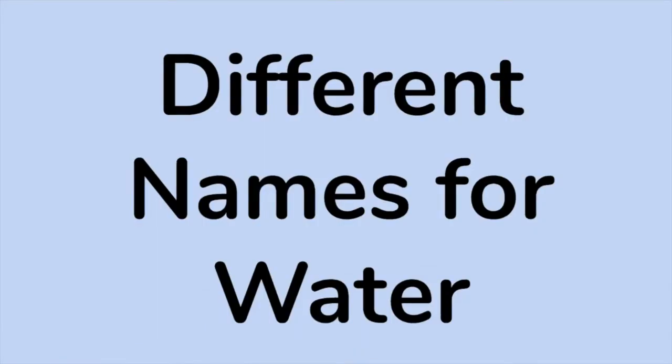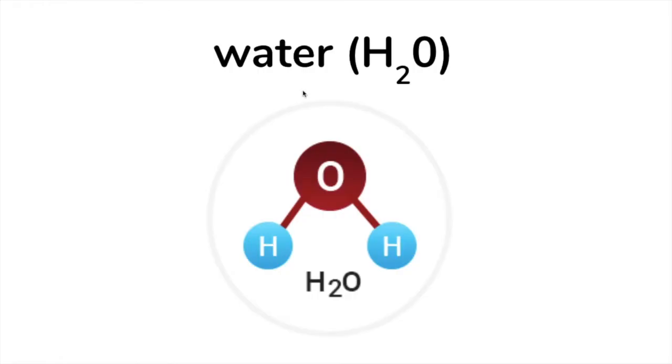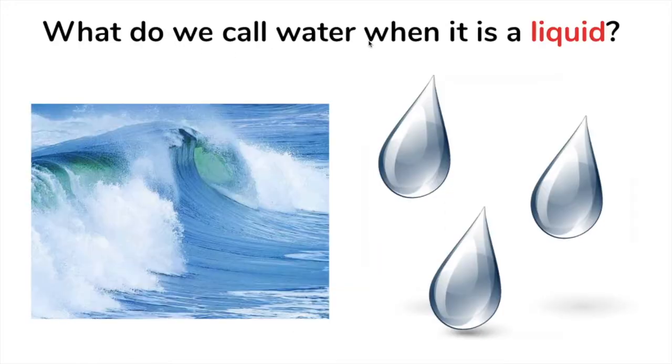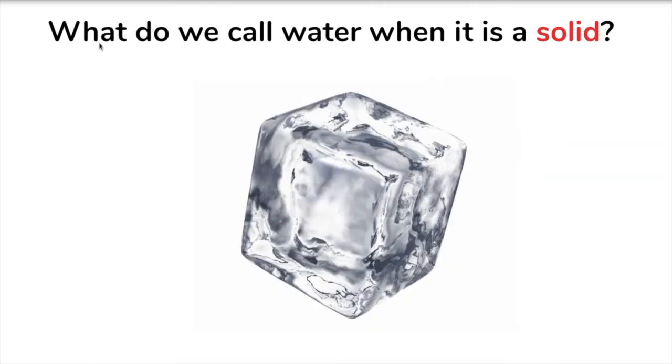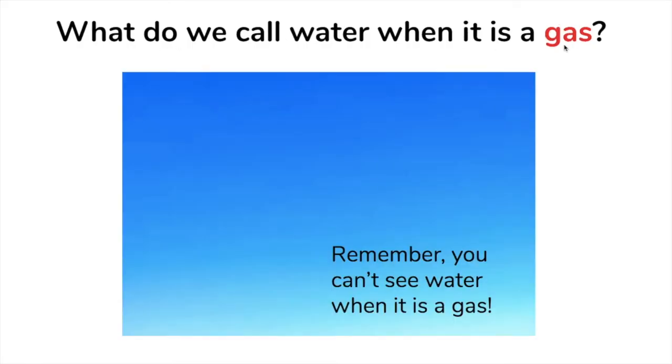Let's review the different names for water. Water is a molecule with one oxygen atom and two hydrogen atoms. Even when it changes to a solid, liquid, or gas, it's always made of water molecules. What do we call water when it's a liquid? What do we call water when it's a solid? What do we call water when it's a gas?